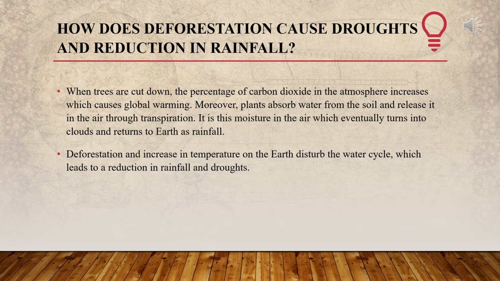So every time they open, they release water vapors. This is transpiration. When transpiration occurs, water vapors come into the atmosphere. These water vapors are responsible for condensation to form clouds, and hence we are able to get rain. No trees means no transpiration. No transpiration means no rain. It is this moisture in the air which eventually turns into clouds and returns to earth as rainfall. Deforestation and increase in temperature on earth disturb the water cycle, which leads to a reduction in rainfall and droughts, sukha.